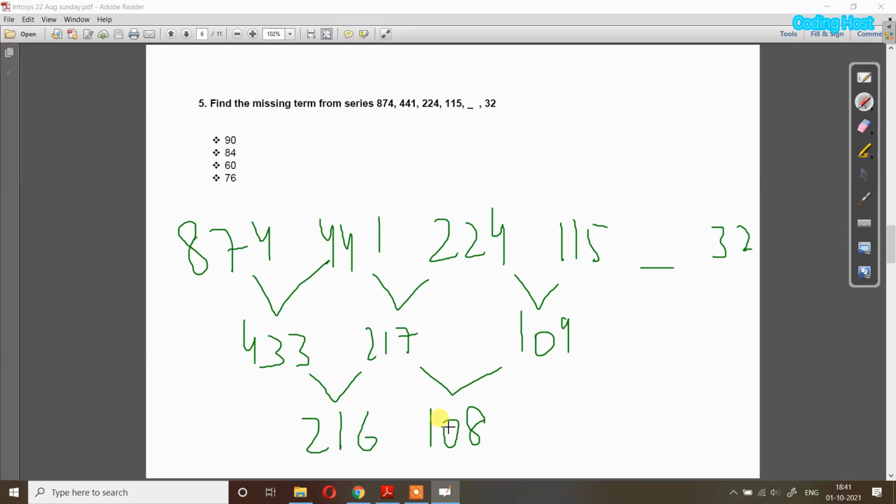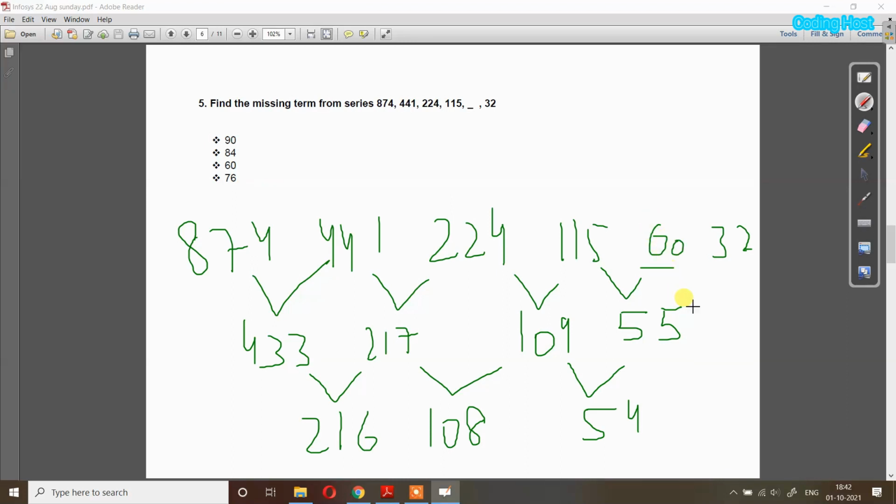So if we divide 108 by 2, we will get 54. So it means that here is a difference of 54 and here is some number. So when you subtract 54 from 109, we will get 55. So it means that this number and this number have a difference of 55. So if you subtract 55 from 115, then here we will get 60.